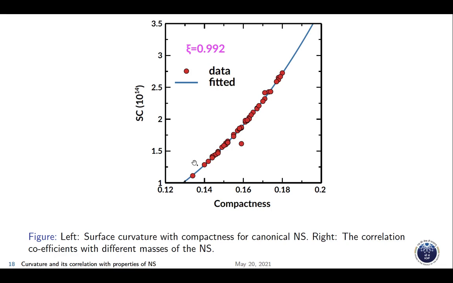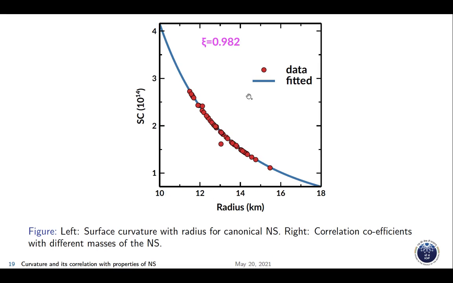In this plot, we have shown the surface curvature and compactness for the canonical neutron star, and for this case we got a correlation coefficient of around 0.992, which is highly correlated. And for the radius case, we got 0.982, which is also strongly correlated.